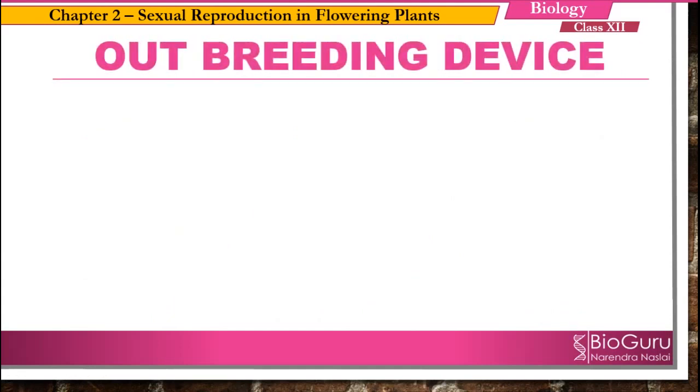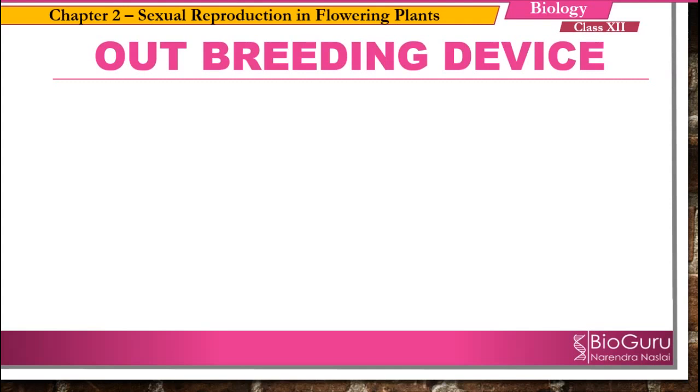Now let us study about the outbreeding devices. Now what are these outbreeding devices? So these are the methods to prevent the self-pollination. The plants develop some of the methods to prevent the self-pollination. Why to prevent the self-pollination? It is because continuous self-pollination leads to a condition that is called as inbreeding devices.